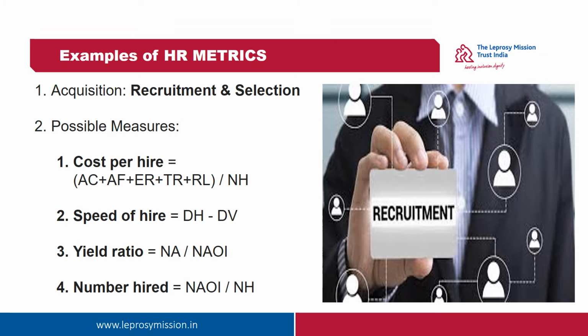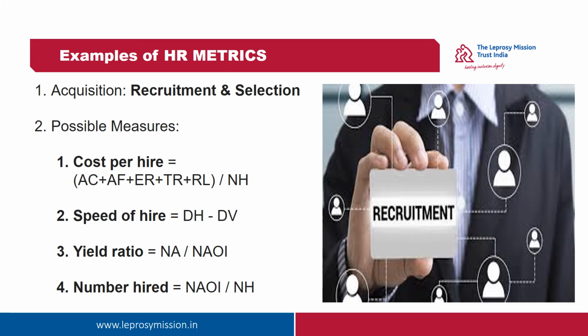To measure yield ratio, we have to take the number of applications received divided by the number of applications selected for interview. Let us assume that we have received 70 applications and number of applications selected for interview are 10. So 70 divided by 10, 7 is the yield ratio.